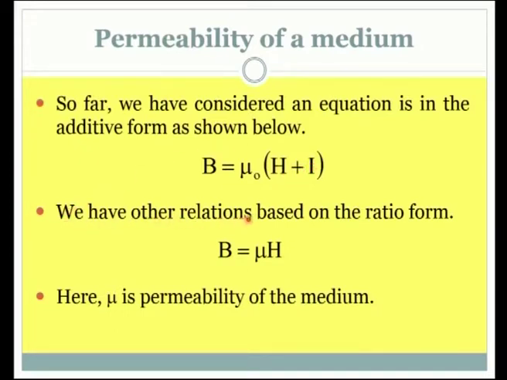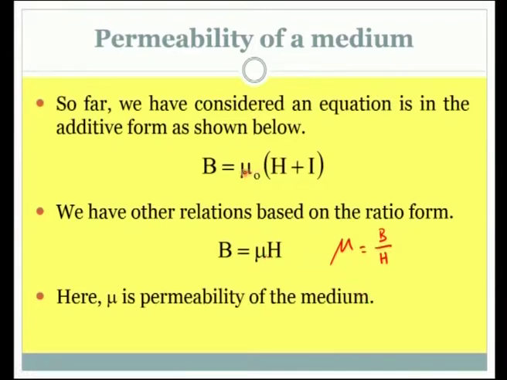We have the other relations based on the ratio form. These two could be considered as a combined effect, right. So, that could be taken as the ratio form here, though the ratio is not typically appearing, it is in the product form, but we call this normally the ratio form, because when we rewrite this equation for mu, which is called the permeability, the mu will take the ratio form B divided by H. So, it is called the ratio form. Here mu is the permeability of the medium.